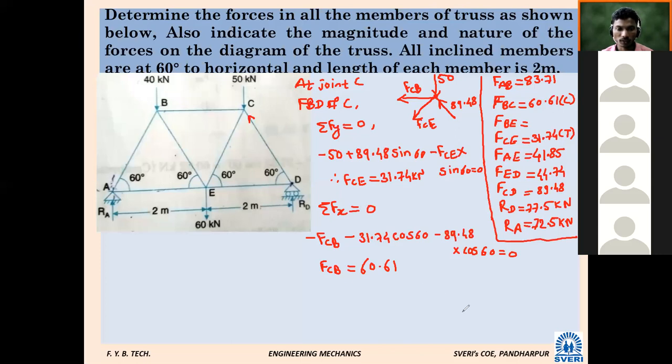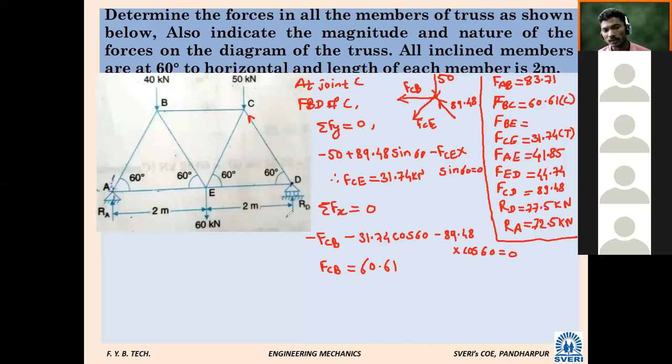So which joint will we take now? Joint B. If we take joint B, what will happen? So time is running. Is it possible for you? What is the time now? 12.5. Will you solve the remaining likewise? Yes, sir. Only one joint, B, is remaining. Once you consider joint B, all forces will be over.